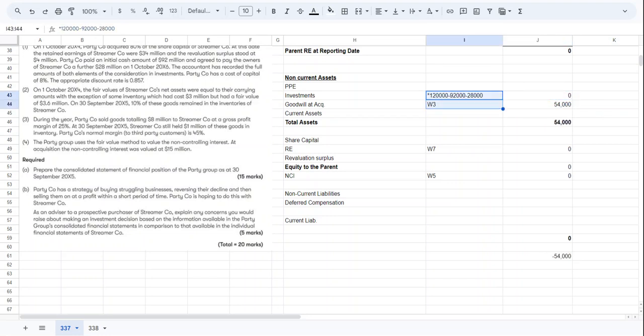So this is the working section here, and here we need to update the final amount. So this will become zero. Okay, so investments we have updated likewise.